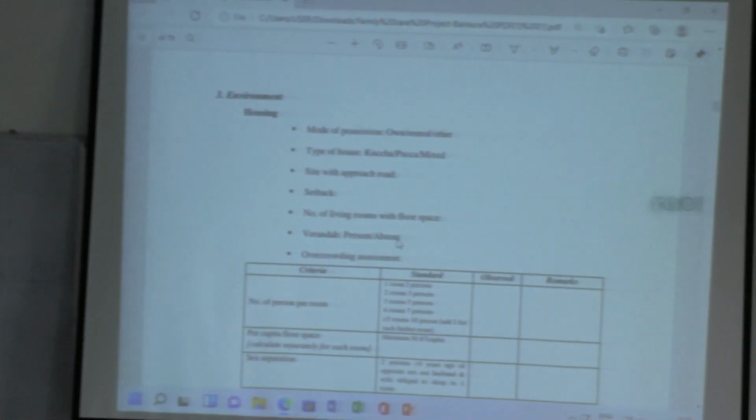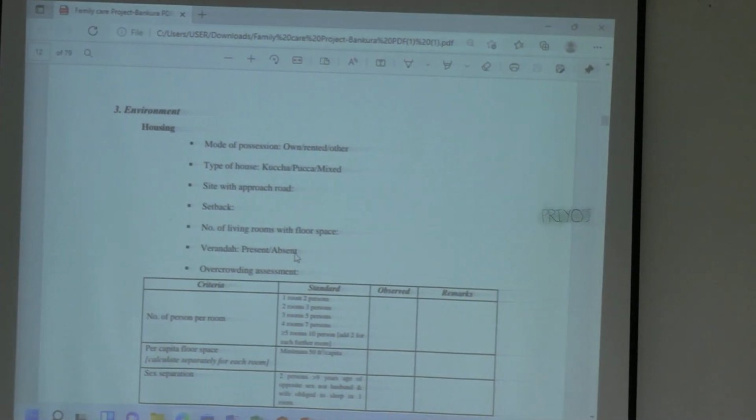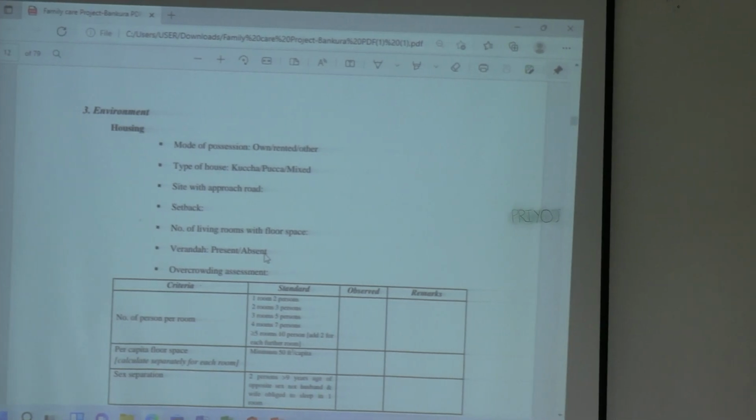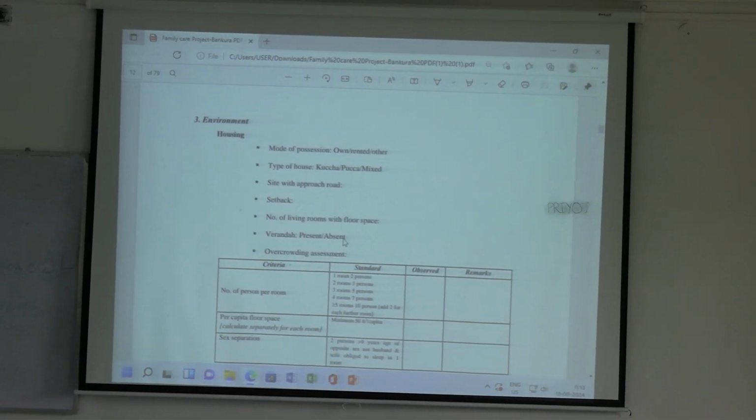Site with approach road. So how far is the road away from that house, that road that is accessible by any vehicle. Then setback, okay. What do you mean by setback? Around the house there should be an area that is open so that there is not much overcrowding or congestion of air, because that also contributes to some diseases that are spread by overcrowding.